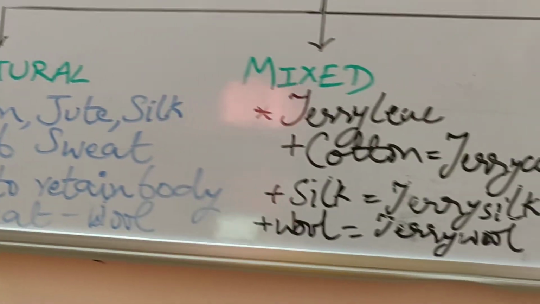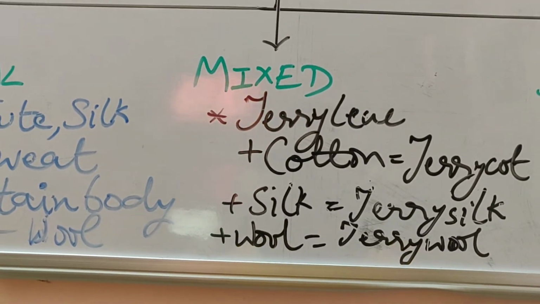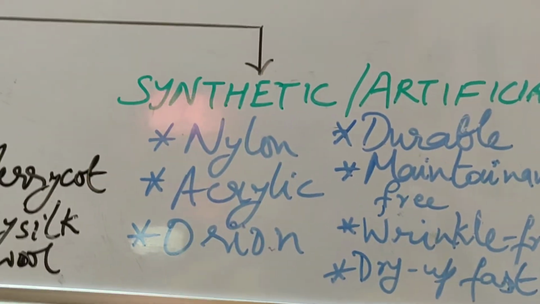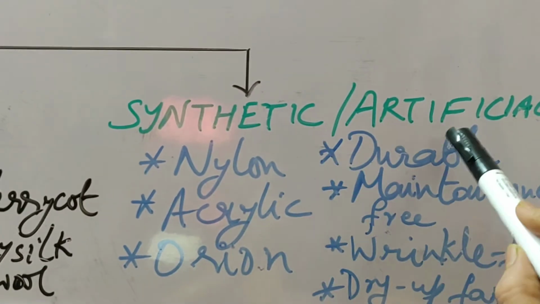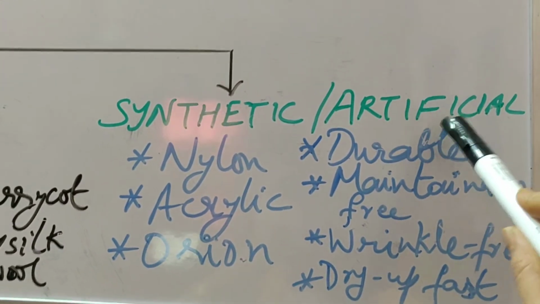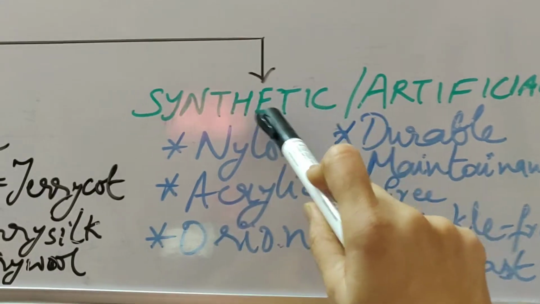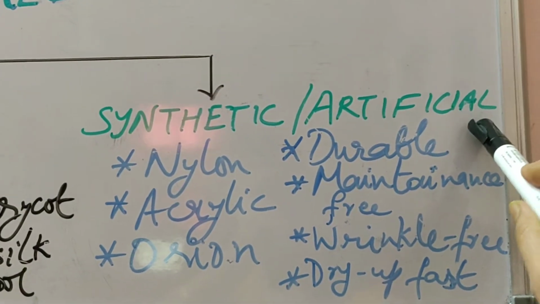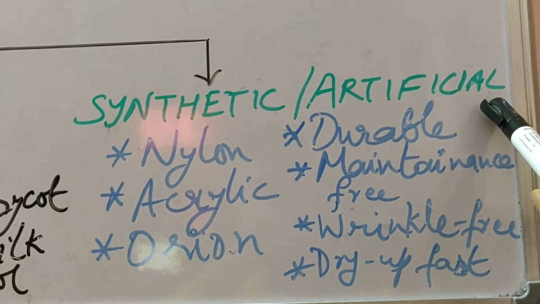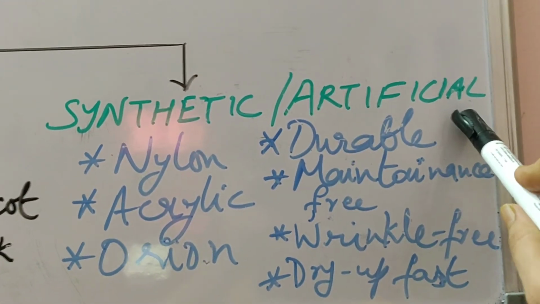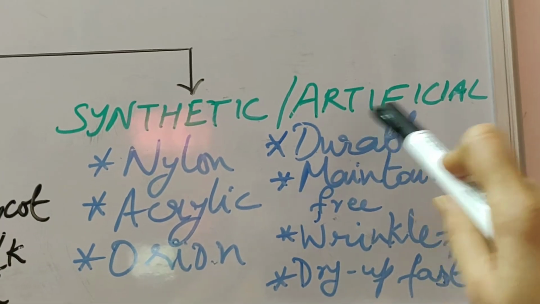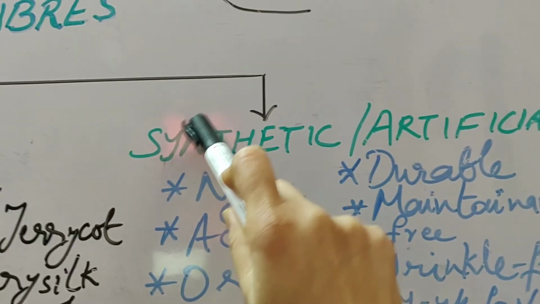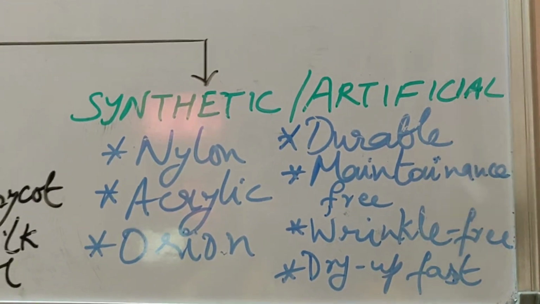Now we will study, before studying the mixed fibers, we will first study these synthetic or artificial fibers. You know students, these synthetic or artificial fibers are said to be artificial or synthetic because they are man-made. They are made by man using some chemicals in the laboratories. Now there are a number of factories or mills, or we can call them cloth mills, in which these synthetic or artificial fibers are prepared.